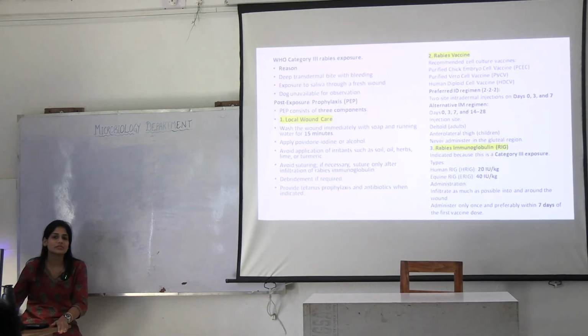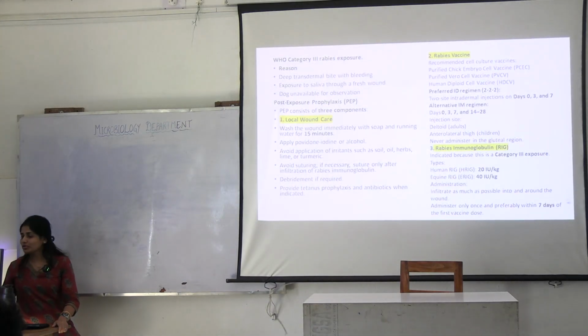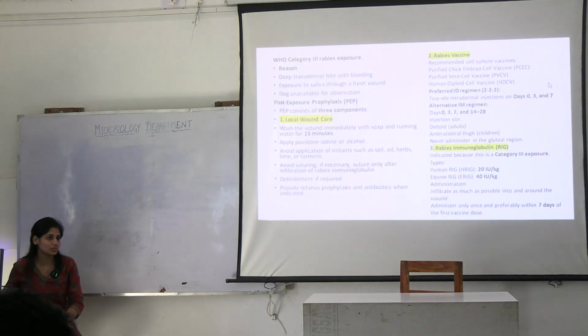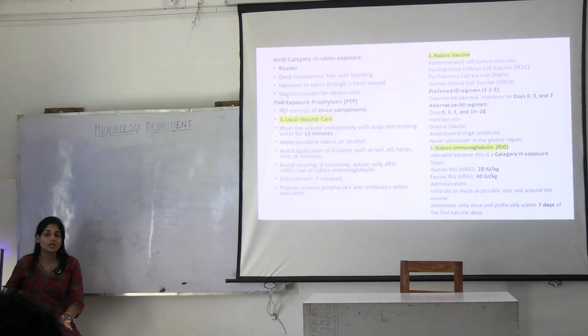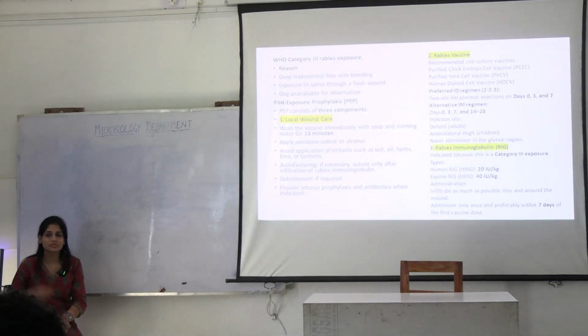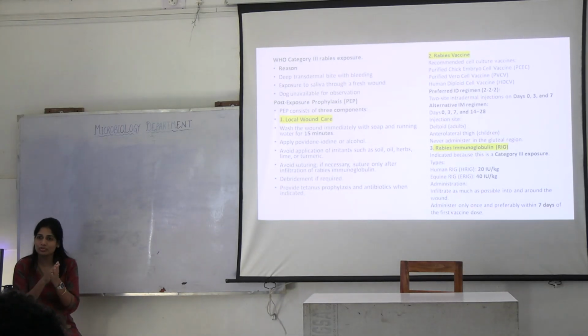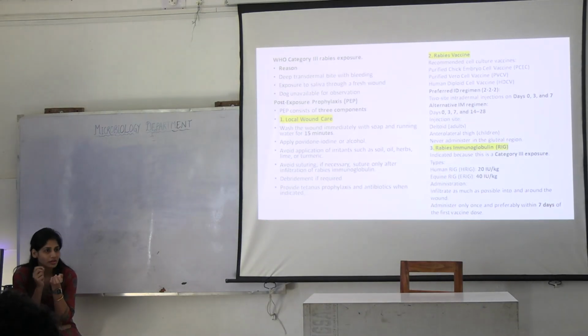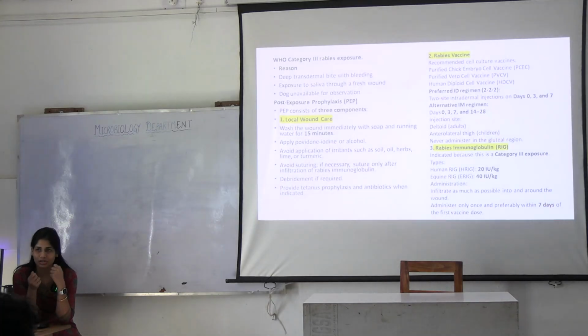Once you get into practice and you start sitting in emergency, this is a very common case that you will come across. So you have to remember all the dosages and all the vaccination strategies for this person. So the first aid will be this and this, and you should know what to do in these cases. If you do not know how to do the suturing in such cases, here they have written avoid suturing, but sometimes it's not possible because if the skin is flapped, you have to put the suture. But make sure that the suture is loosely kept, not sewn tightly like you do suturing. Okay?